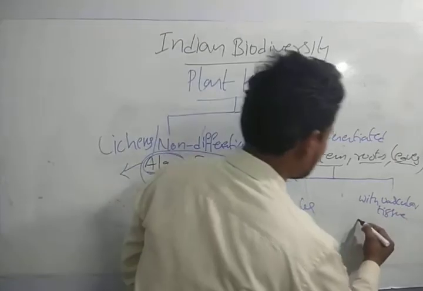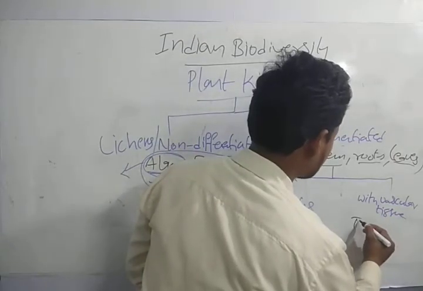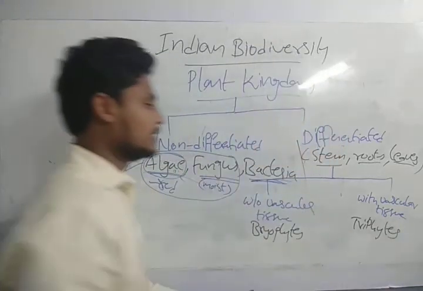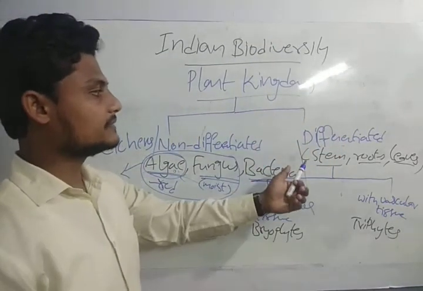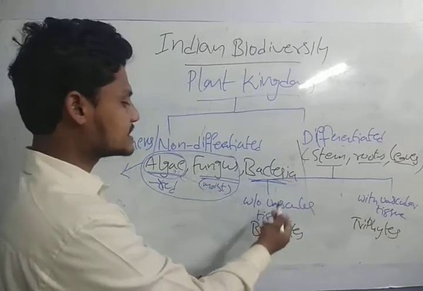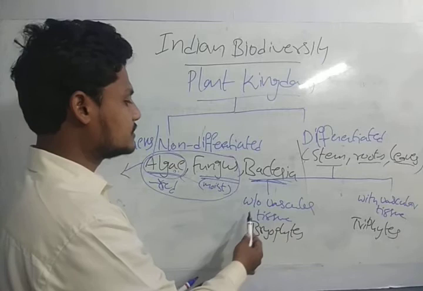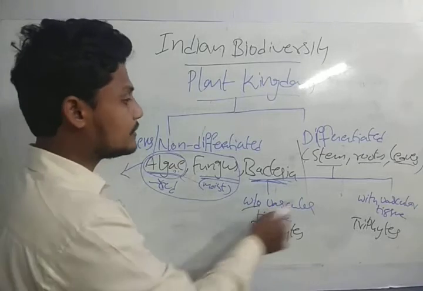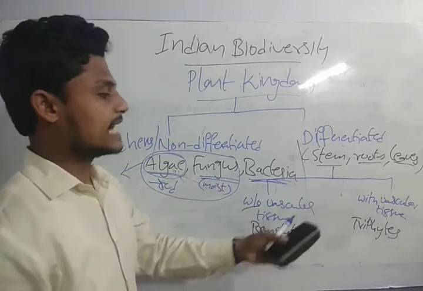With vascular tissue, we have the example of triophytes. Again, the ones which have stem, roots, and leaves have been classified into two types: without vascular tissue, which we call bryophytes, and with vascular tissue, which we call triophytes.